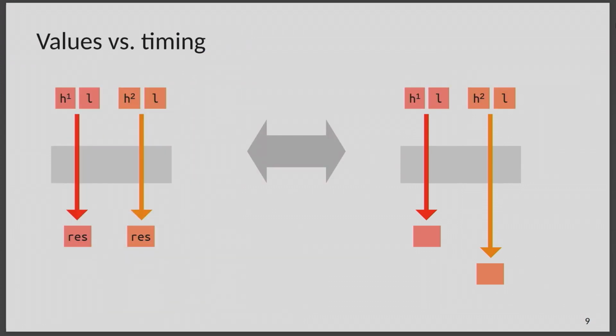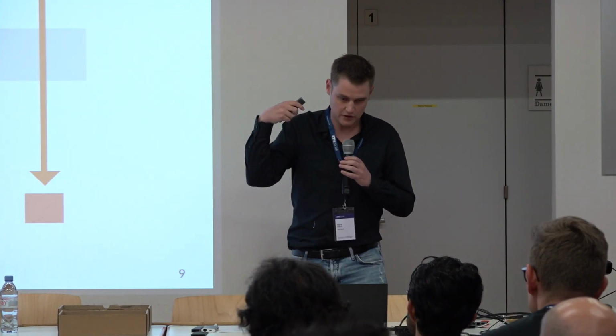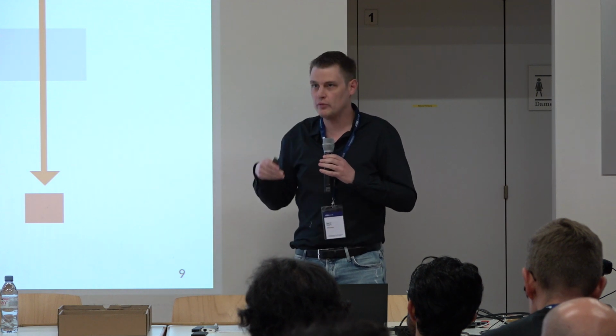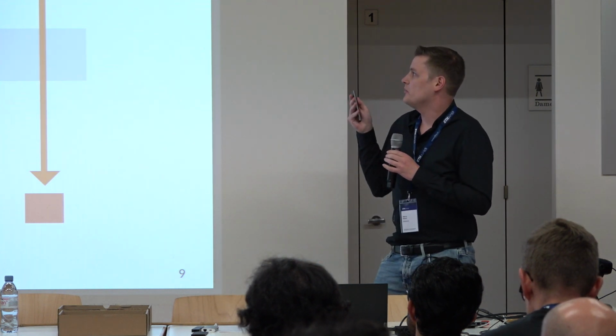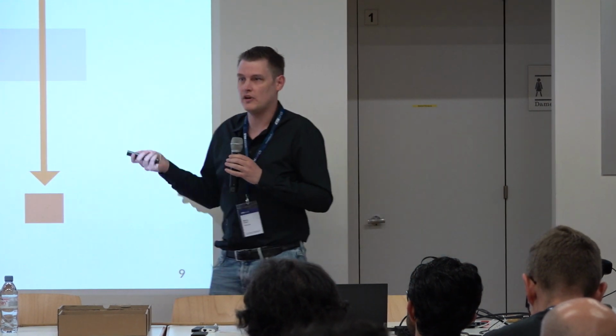Okay. So we have this contrast here. Reasoning about values, comparatively simple. Reasoning about timing, comparatively difficult. And the nice thing is that we can basically regard these as almost completely independent problems. There are going to be cases where I have an attacker that can observe the output of my program and the timing, and then I'm going to use techniques that assure me that it doesn't leak through the output or through the timing. There are going to be cases where the attacker can observe only the timing, or only the value. And these scenarios are quite common.